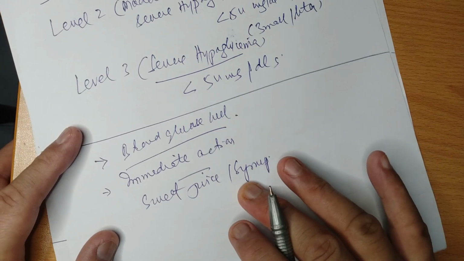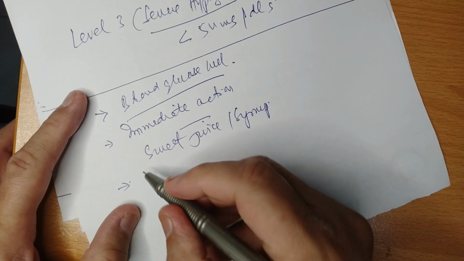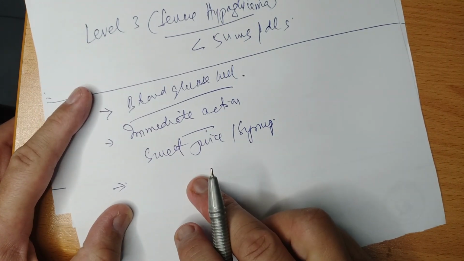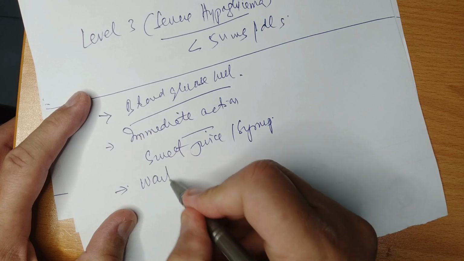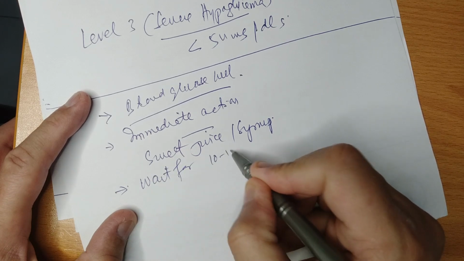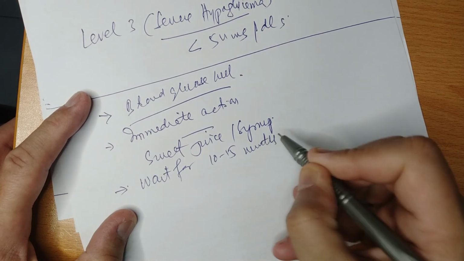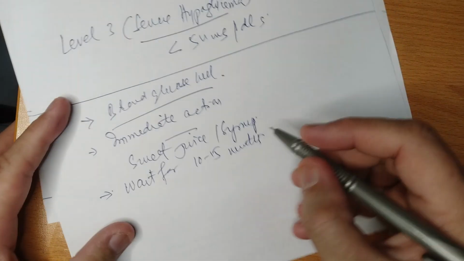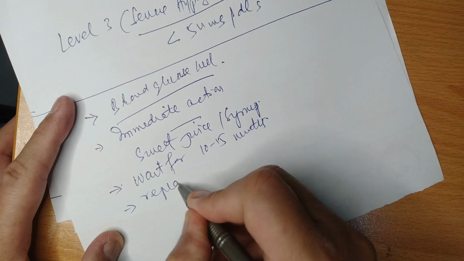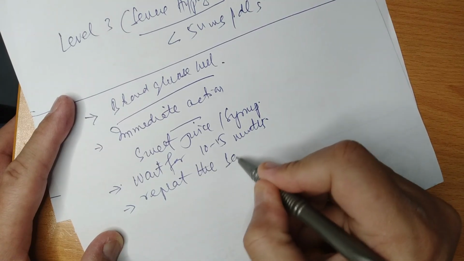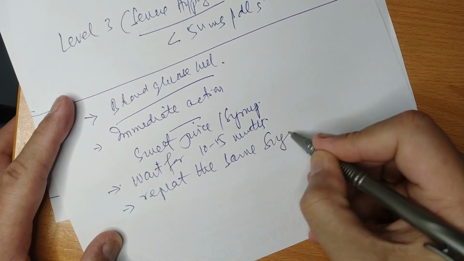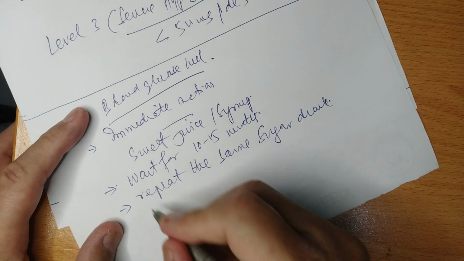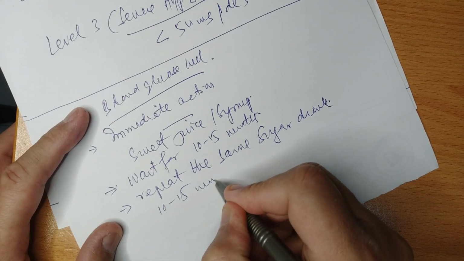Then after giving this glucose drink or sweet preparation, wait for 10 to 15 minutes and recheck the blood glucose level. If there is no improvement, then repeat the same sugary drink and again wait for 10 to 15 minutes.